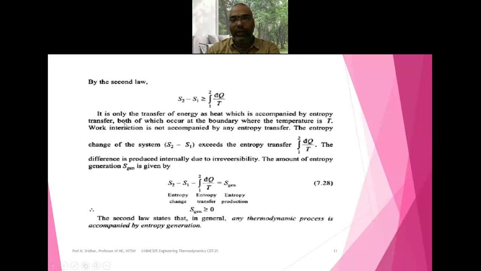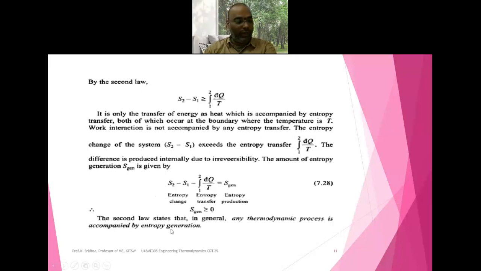And from the second law of thermodynamics, we studied that the entropy principle says that the entropy of the universe always increases, it never decreases. So S2 minus S1 should always be greater than or equivalent to delta Q by T. So from that, we can write S2 minus S1 minus delta Q by T, which is equivalent to S generation. So S generation should always be greater than or equivalent to 0.